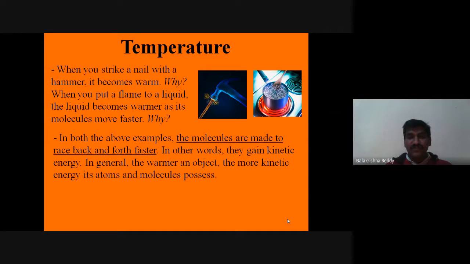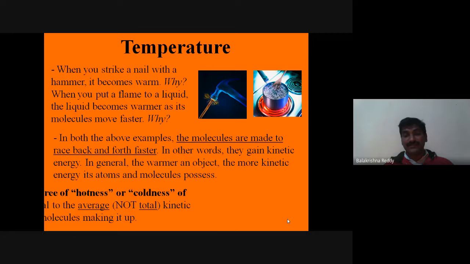In this vigorous motion, what is happening? In other words, they gain kinetic energy. In general, the warmer an object, the more kinetic energy its atoms and molecules possess. As it warms, more kinetic energy is possessed by its atoms and molecules. More kinetic energy means more vibrations as it acquires the heat energy.